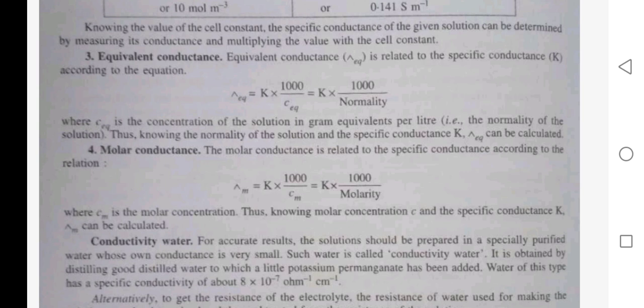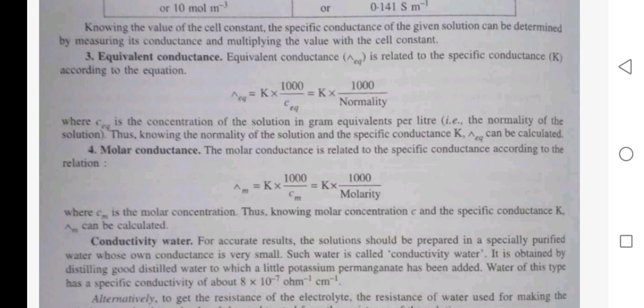Where C equivalent is the concentration of the solution in gram equivalent per liter, the normality of the solution. Thus, knowing the normality of the solution and specific conductance K, lambda can be calculated.